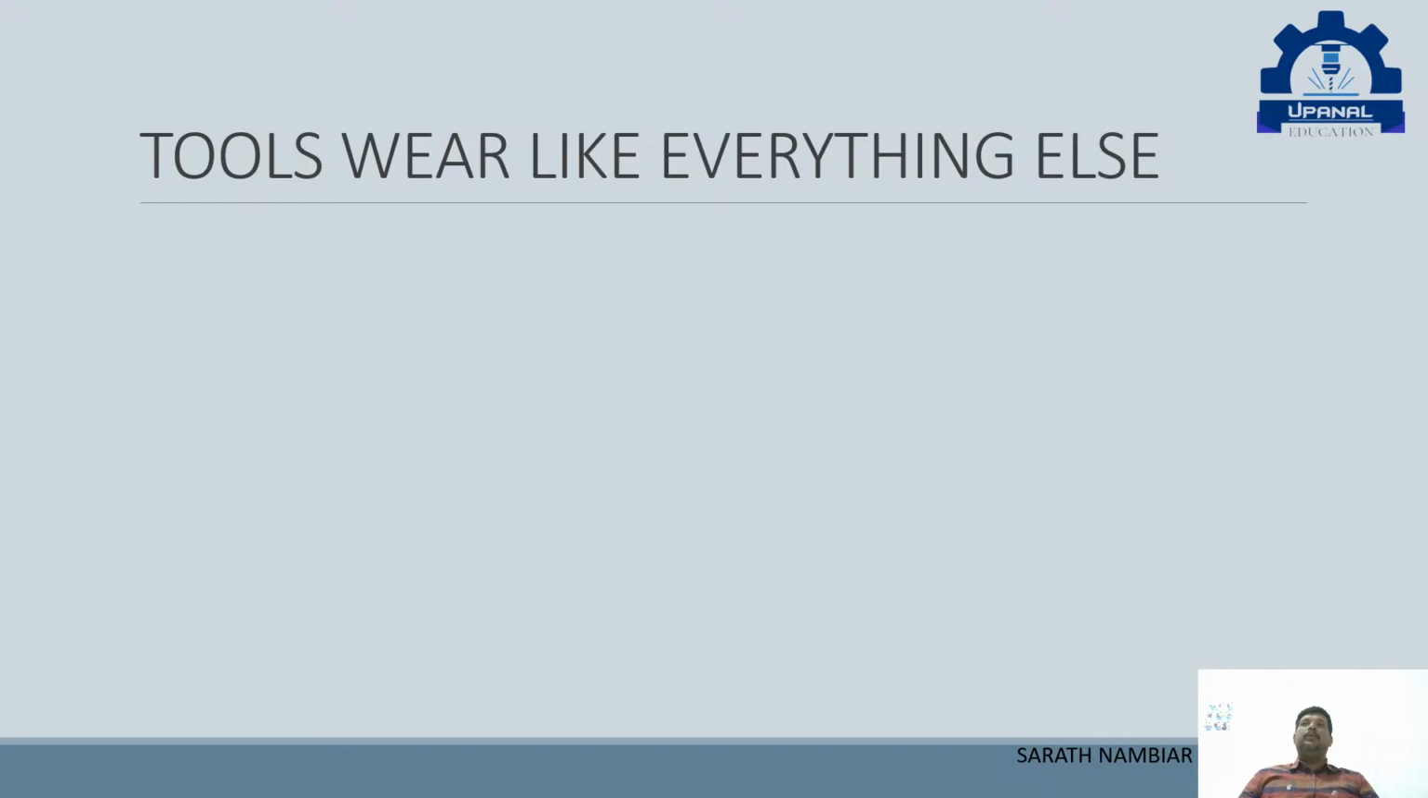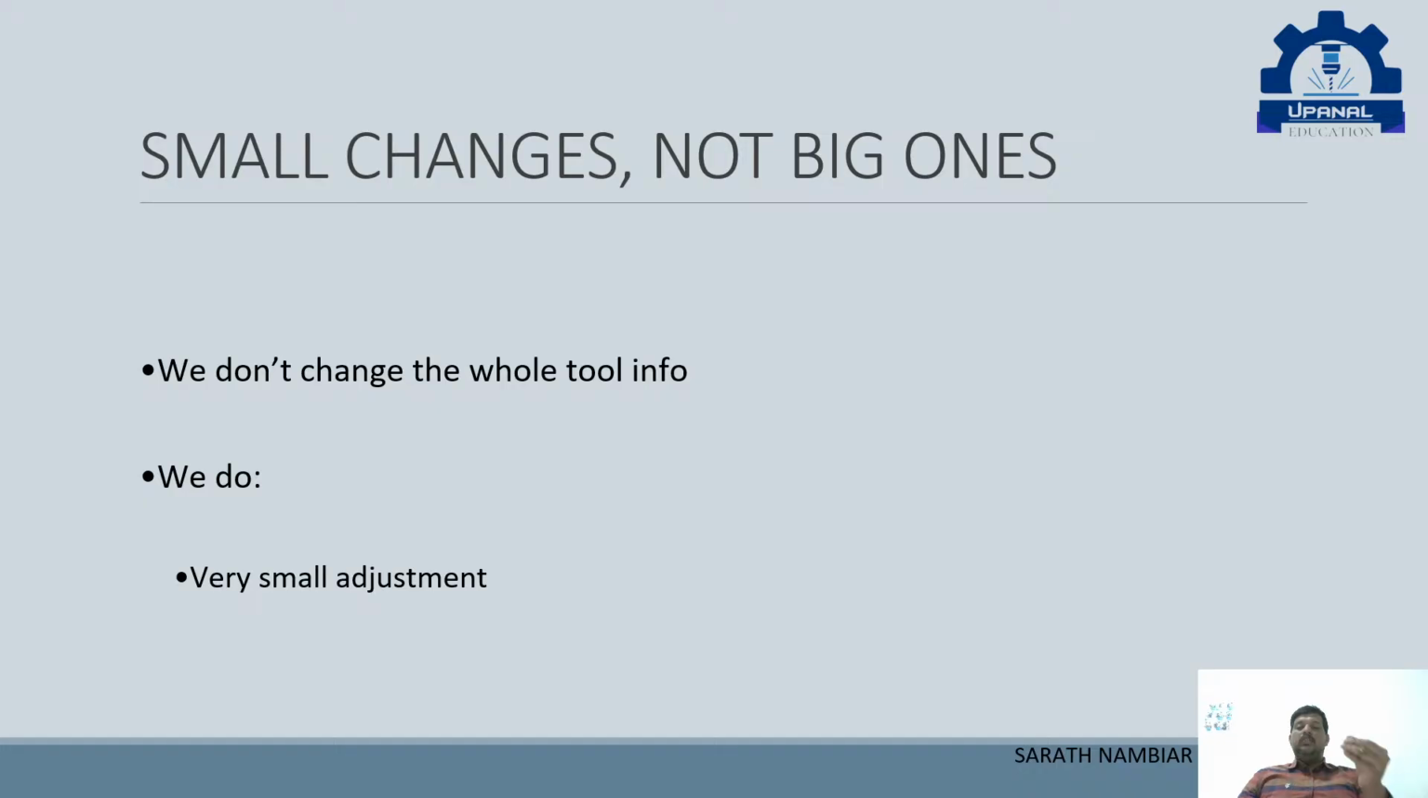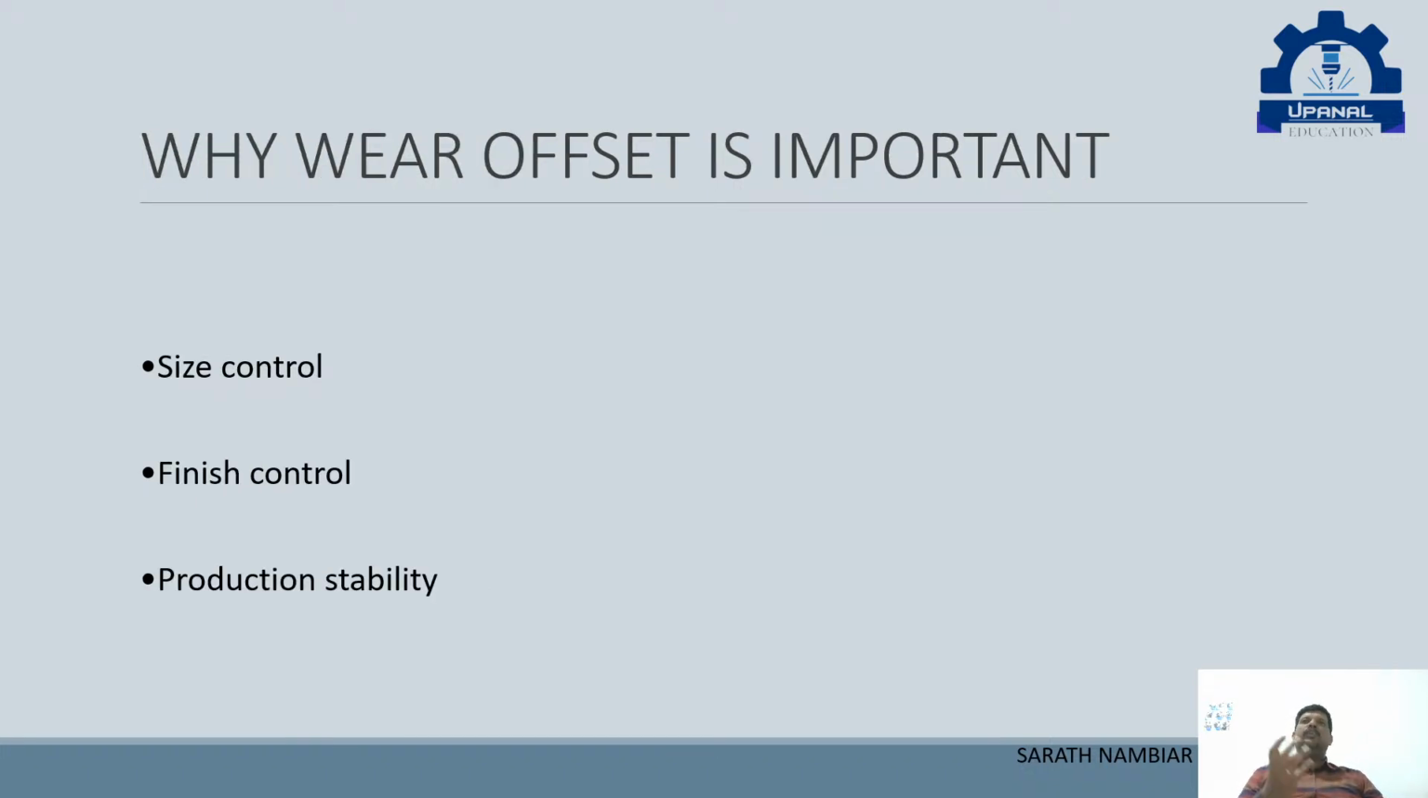So normally what people do, they just change the tool. But what we can do is make a small adjustment. We can give a wear offset also. What is a wear offset? A wear offset is nothing but we are telling the machine that this tool has been reduced by this much. So while working, it is automatically adjusted. So what will happen by using the wear offsets? You can get size control. The finish will be controlled, and production will be stable. This is why we also have to always check the wear offset.